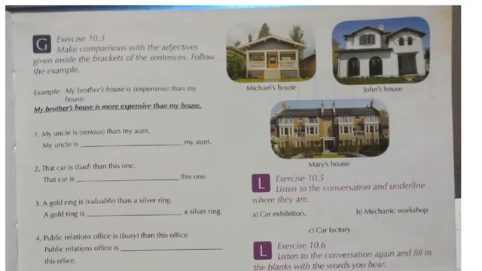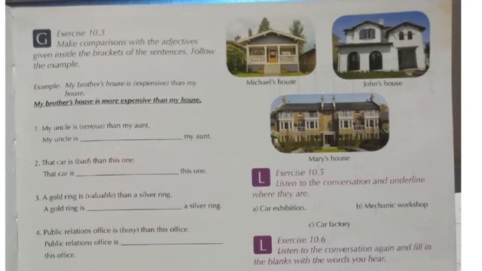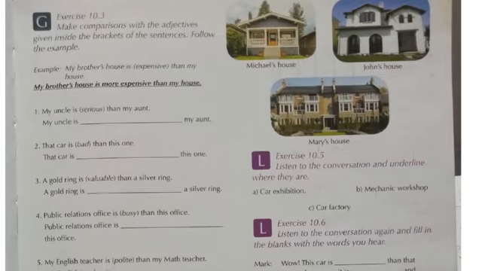now into the next page, on page 22 we have exercise 10.3, and it says make comparisons with the adjectives given inside the brackets of the sentence. Follow the example. Example: my brother's house is expensive than my house. We have my brother's house is more expensive than my house. In this case, we are comparing my brother's house and my house, and we have the adjective expensive. Expensive is a long adjective, that's why we use more.